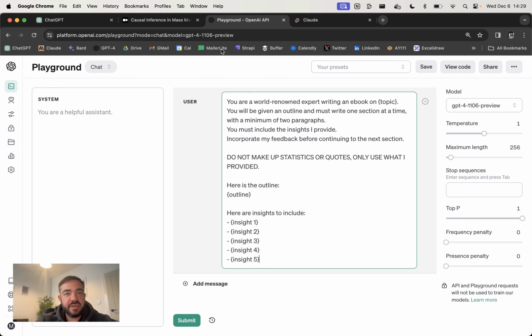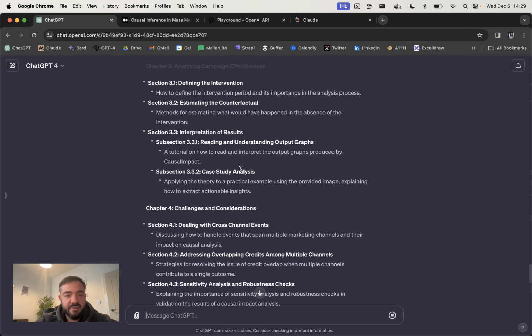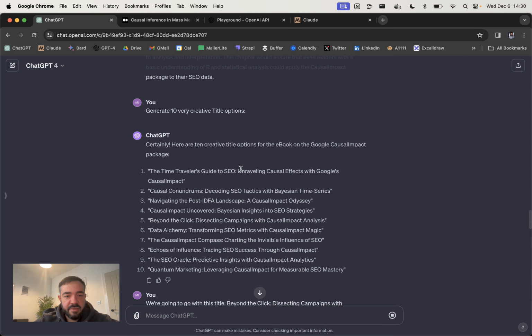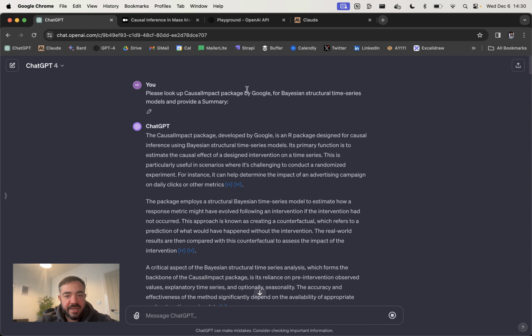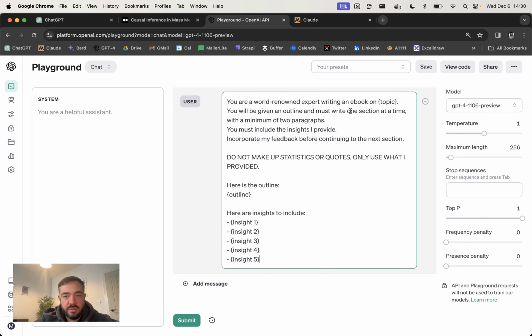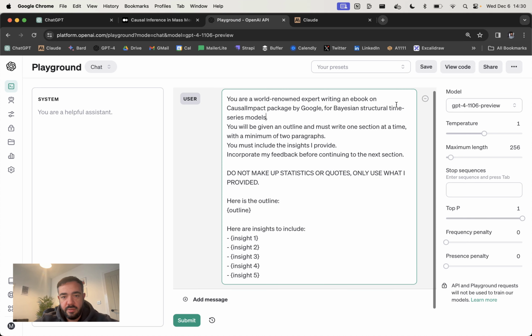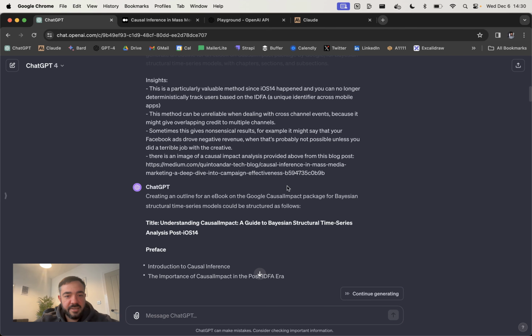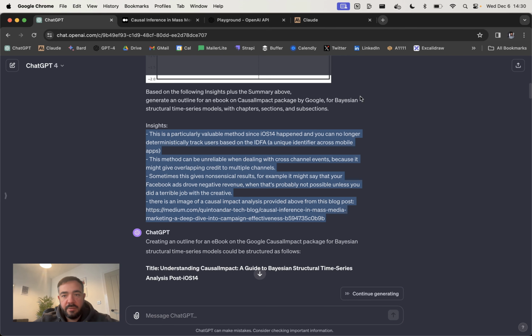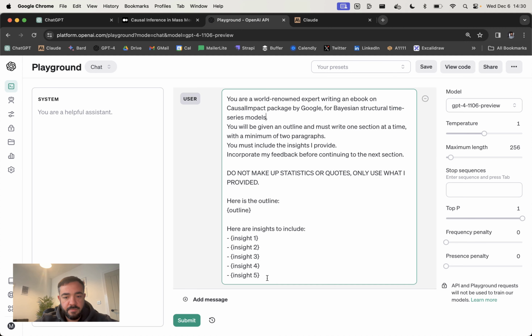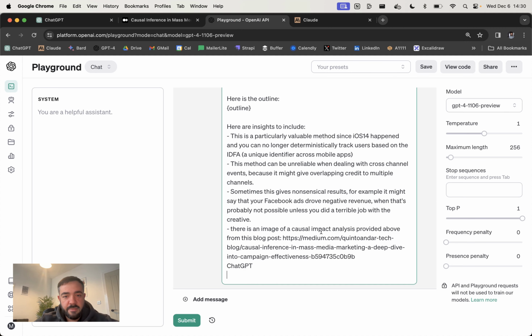So what we're doing is we're starting fresh with a new context window now that we have all of this. So let me see, we're going to put in, let's go back and get the topic. Okay. And then we need to paste in the outline and the insights. So let's grab the insights. Okay, paste them in there, and then we're going to paste in the outline as well.